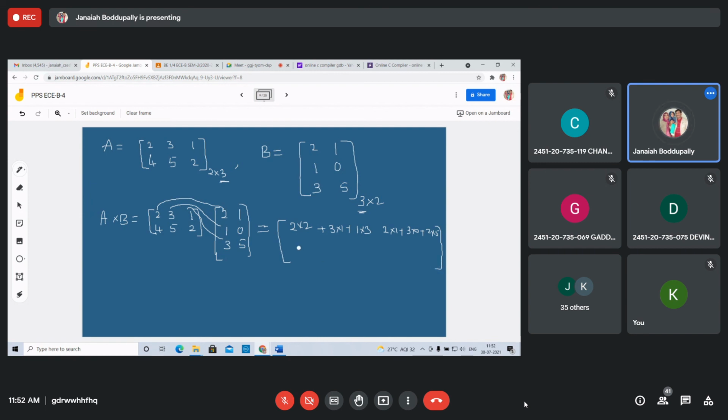Similarly, the second row in the first matrix: 4 into 2 plus 5 into 1 plus 2 into 3. Then likewise 4 into 1, 5 into 0.